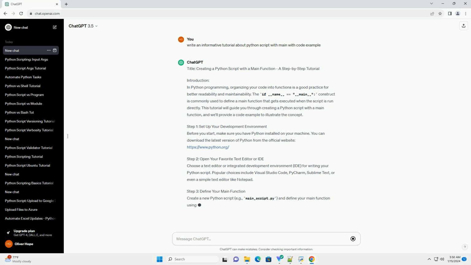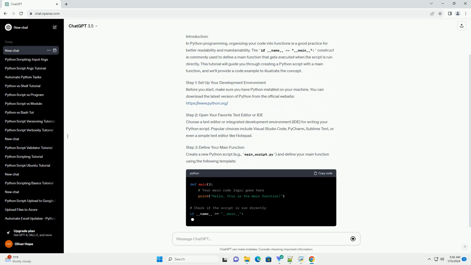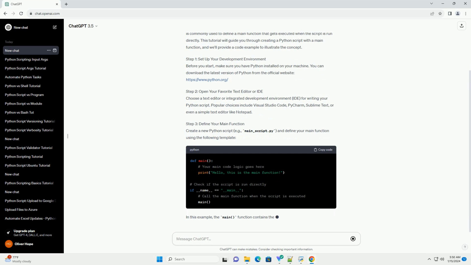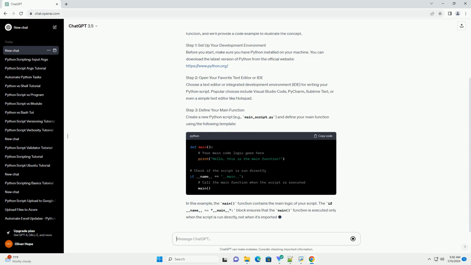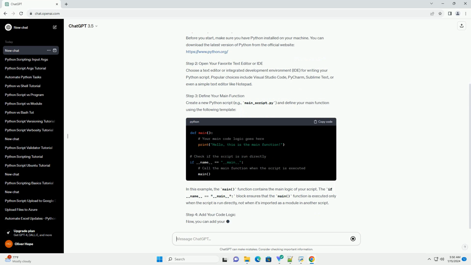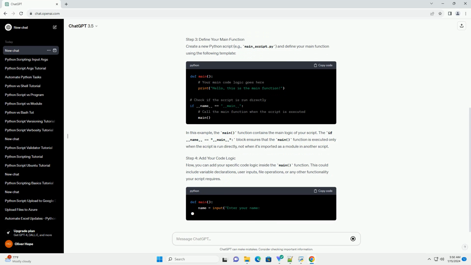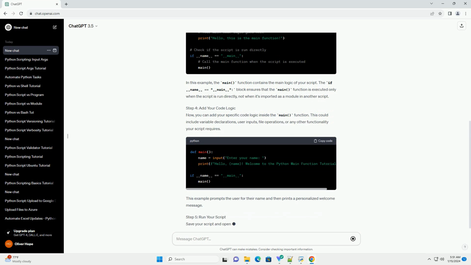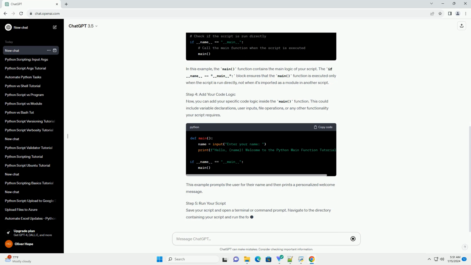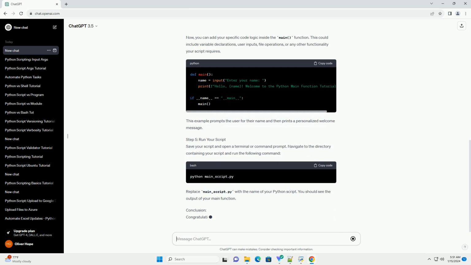to illustrate the concept. Step 1. Set up your development environment. Before you start, make sure you have Python installed on your machine. You can download the latest version of Python from the official website, https://www.python.org. Step 2. Open your favorite text editor or IDE. Choose a text editor or integrated development environment, IDE, for writing your Python script. Popular choices include Visual Studio Code, PyCharm, Sublime Text, or even a simple text editor like Notepad.